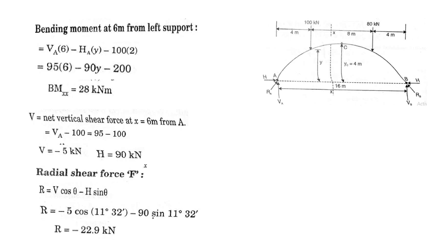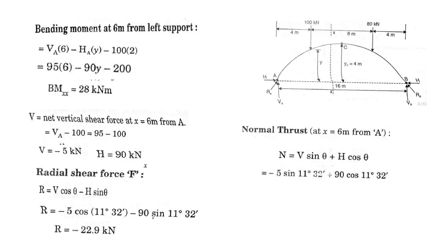Next is to substitute for the normal thrust. So N is equal to V sine theta plus H cos theta. V is minus 5, H is 90, theta is 11.32. Substitute, you get the answer as 87.17 kilonewton. Okay, so this is how we analyze the three-hinged circular arch.